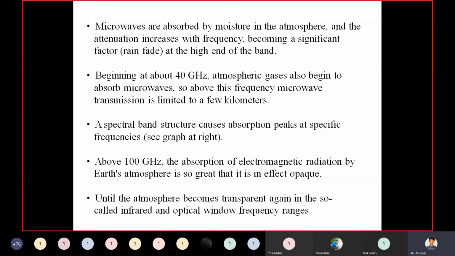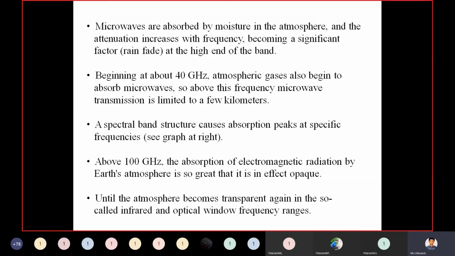Beginning at about 40 gigahertz, atmospheric gases also begin to absorb the microwaves. So, above this frequency, microwave transmission is limited to a few kilometers.